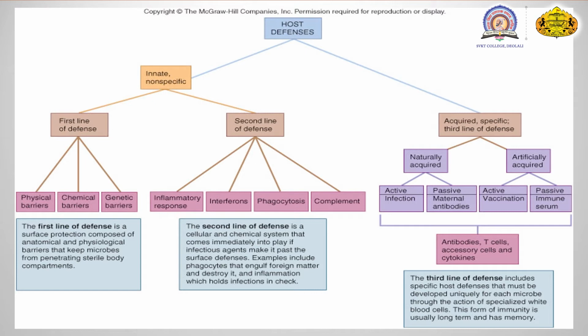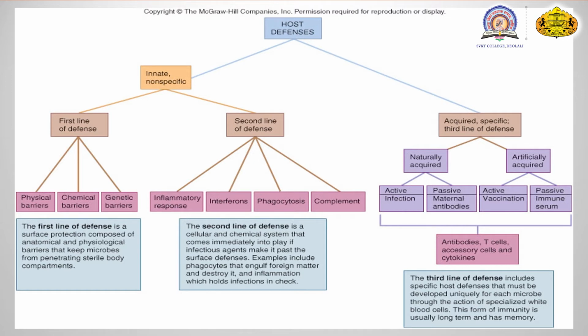In the second line of defense mechanism, it includes the internal defense. Now, which are these internal defenses? It may be an inflammatory response, an interferon, a phagocytic cell or phagocytosis, or it may be a complement system. So the second line of defense mechanism is on a cellular base. Here, some cells are going to do work for the body.